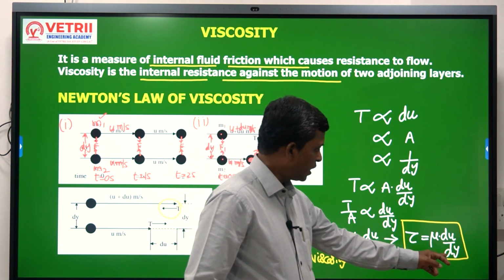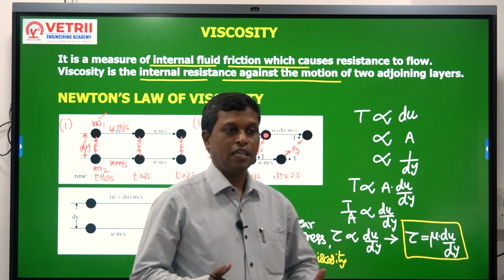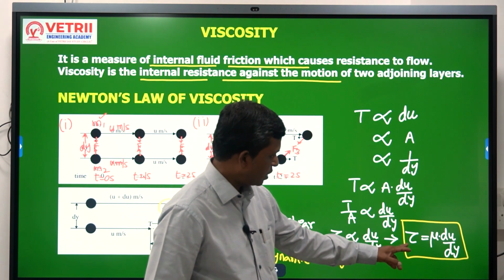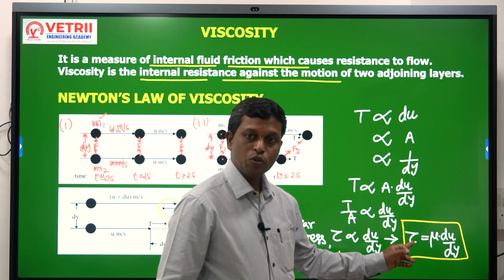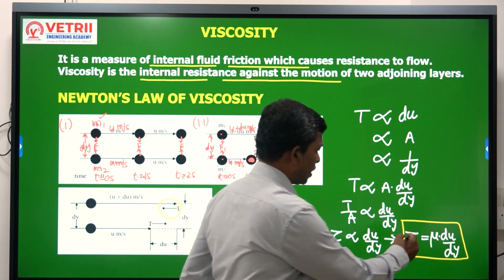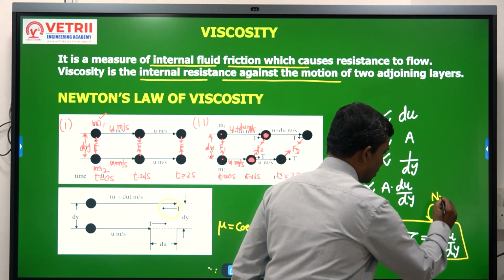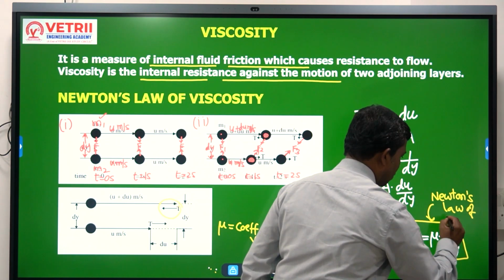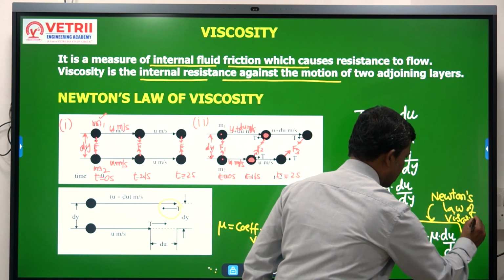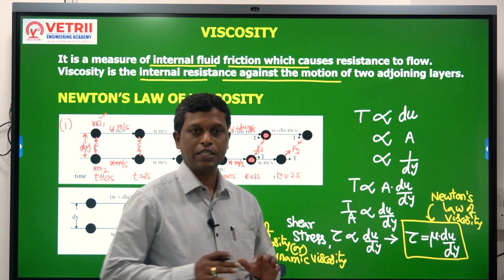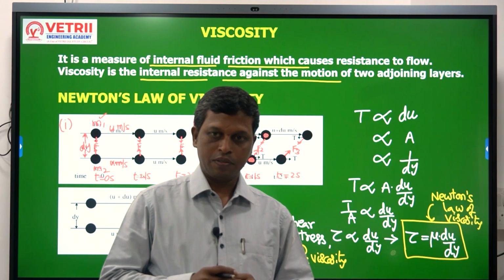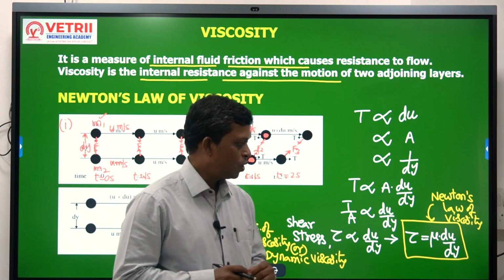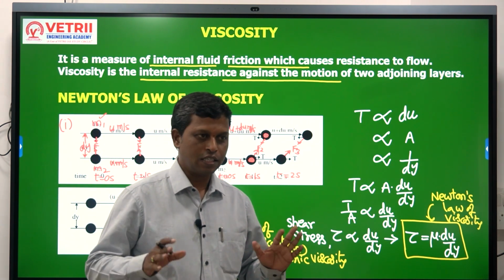Du by dy we call the velocity gradient, the change in velocity over a distance. So now you can understand all the parameters according to Newton's law of viscosity. This is Newton's law of viscosity, a very important relationship, and many times questions are asked from it. Shear stress tau is equal to mu du by dy. Is it clear?